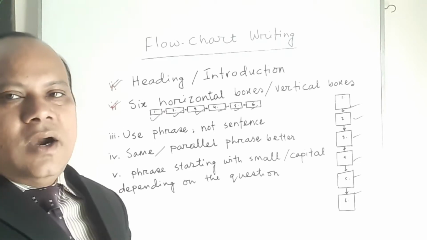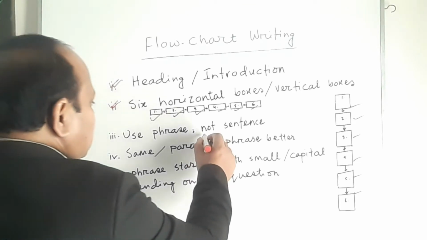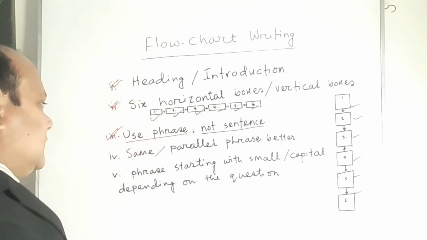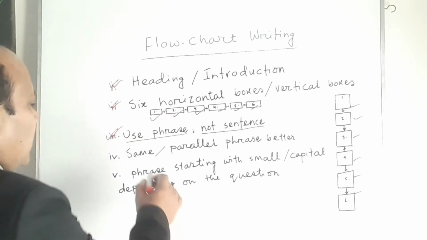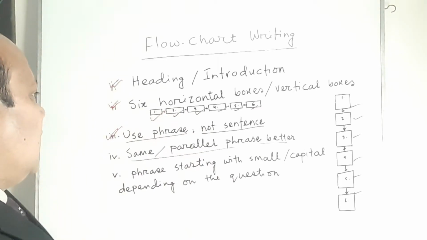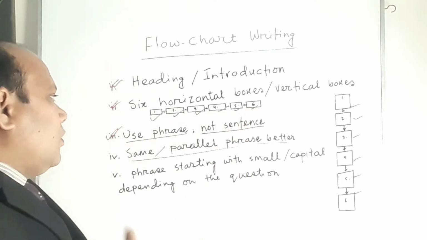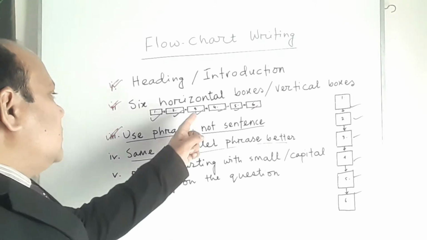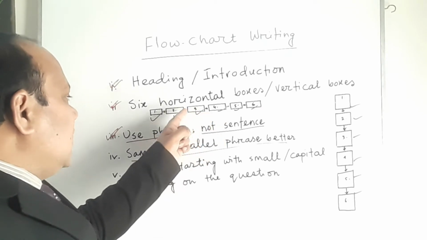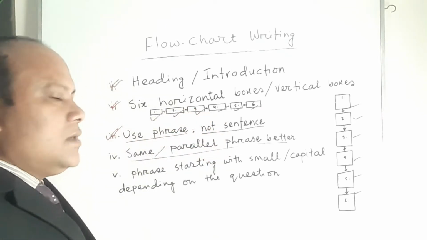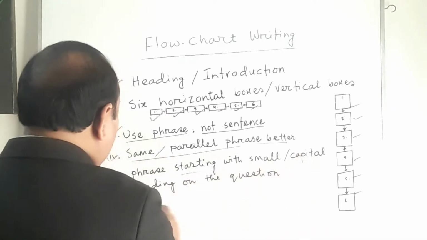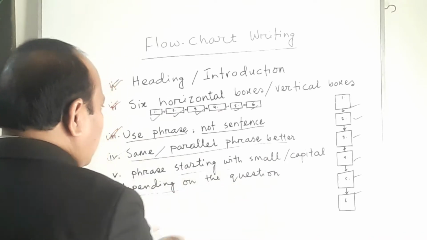Number 3, you are not allowed to write sentences. It is better to use phrases instead of sentences. Fourth one, same or parallel structure is better. That is, if you start with a noun phrase, in all the consecutive boxes you have to use noun phrases. If you use adjective phrases in the other boxes, you have to write adjective phrases. Then, phrases start with a small or capital letter depending on the question.